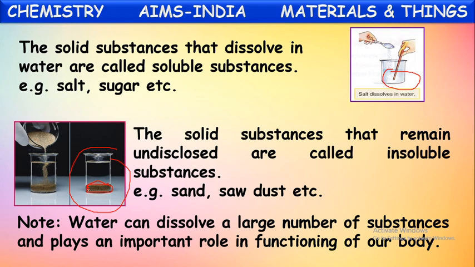The substance which dissolves things into it is called a solvent. Many solvents are there, not only water. Some alcohols and some organic compounds like carbon tetrachloride come under solvents because they dissolve some substances. But out of these all, water can dissolve many substances, which is why water is specially called the universal solvent. In the same way, in our body, water dissolves many things like proteins and vitamins and carries them to different parts of our body. It helps in the proper functioning of our body.